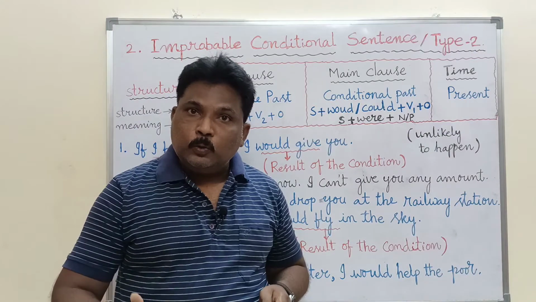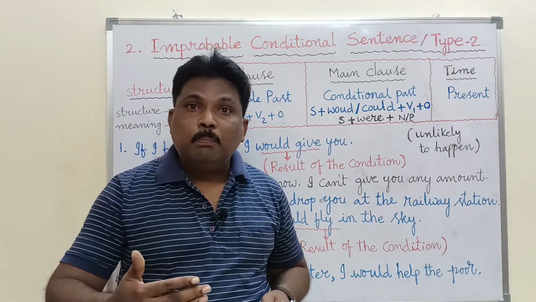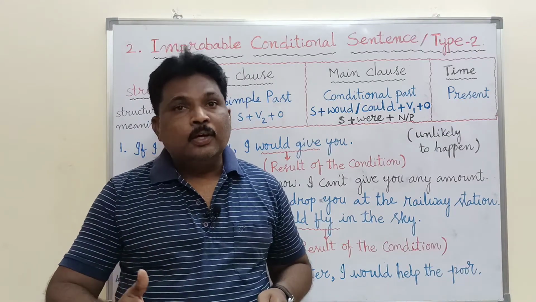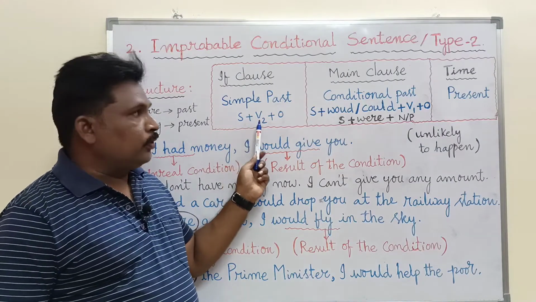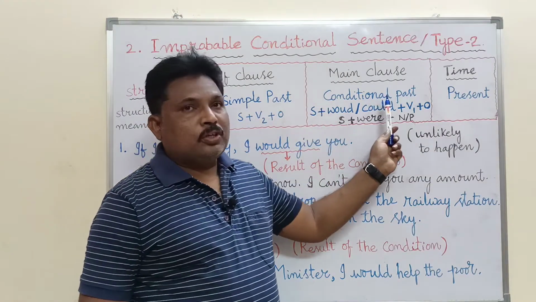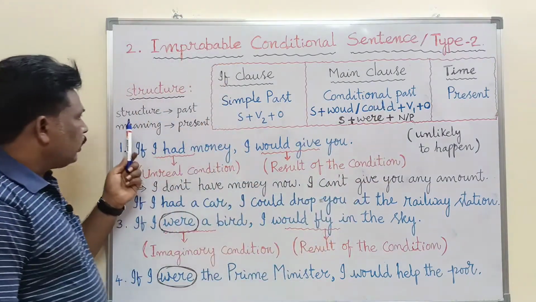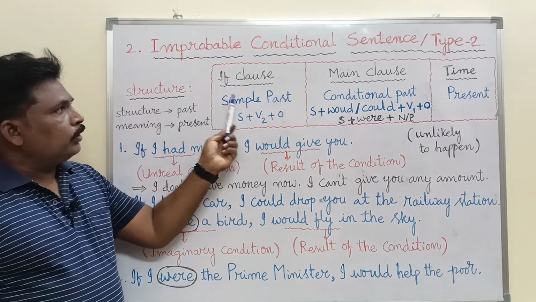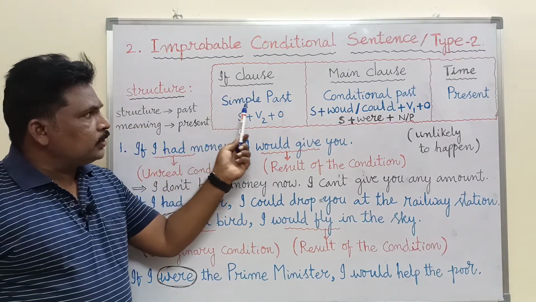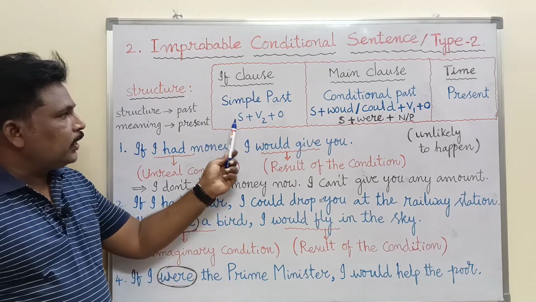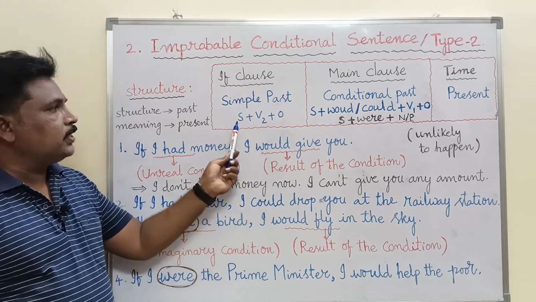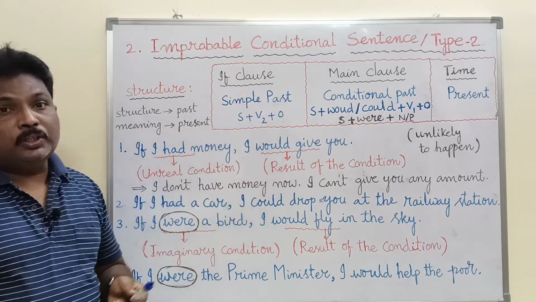Whenever you want to use a sentence in the improbable conditional, remember the structure of the if clause and the structure of the main clause. In the if clause, the tense is simple past because it is subject plus V2 plus object.